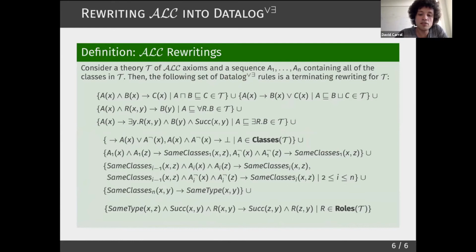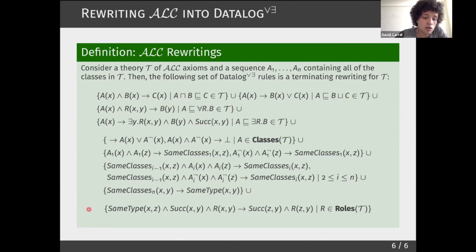So let me briefly explain the rules that we produce here in the rewriting. In the first block, you can see that we are translating all of the axioms in the DL theory into existential rules that are logically equivalent. The only exception is the translation of this axiom, where we add this extra atom that allows us to track the successor relationship. So if at some point during the computation of the chase, we introduce an element to satisfy this existential restriction for another element, we will relate it to that element via the successor relationship.